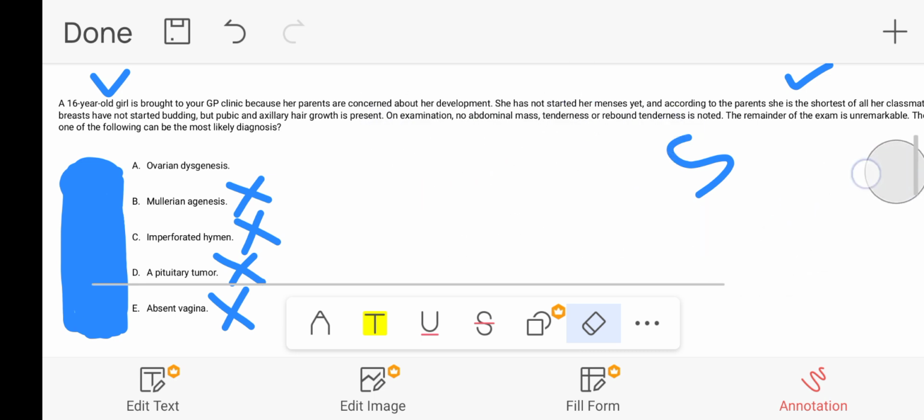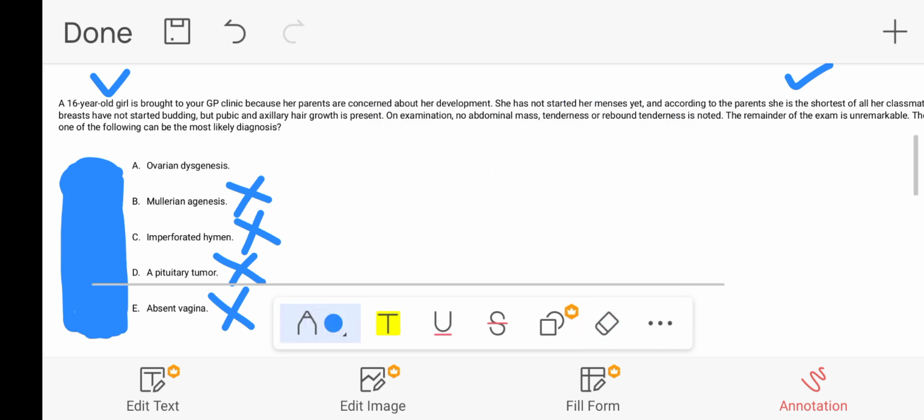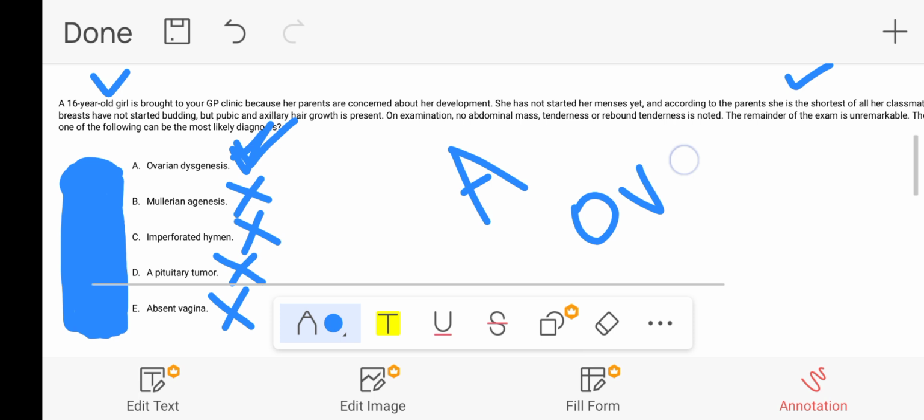Only the remaining option is ovarian agenesis. Now what is ovarian agenesis? Ovarian agenesis is the correct answer here. A is the correct answer. So what is ovarian agenesis? Ovarian agenesis is a condition in which the ovary does not function normally, congenitally.